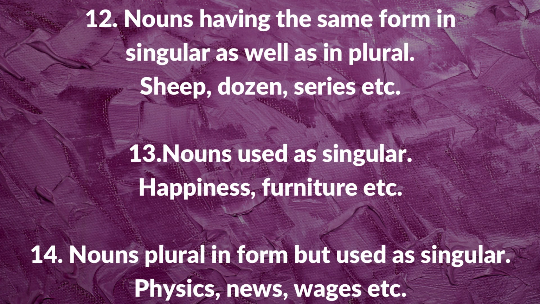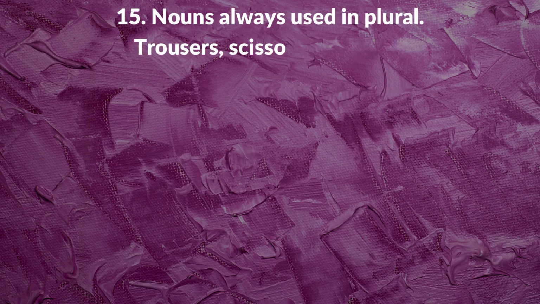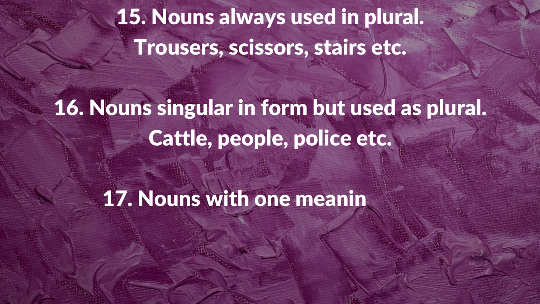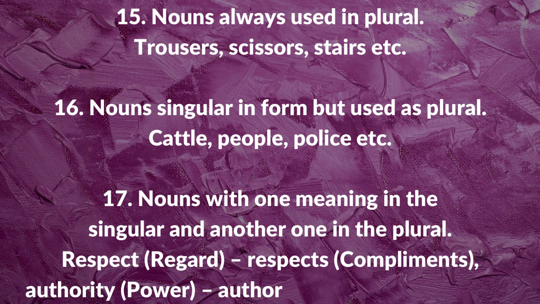Nouns used as singular: happiness, furniture. And nouns plural in form but used as singular. For example, physics, news, wages. There are few nouns which are always used in plural form: trousers, scissors, stairs. Nouns singular in form but used as plural. You can say cattle, people, police, etc.